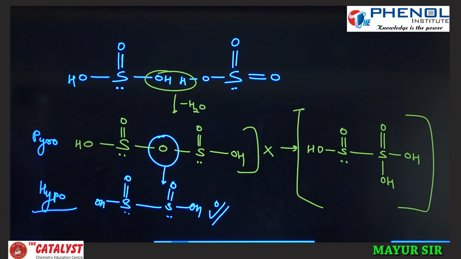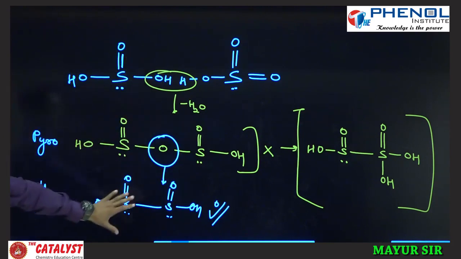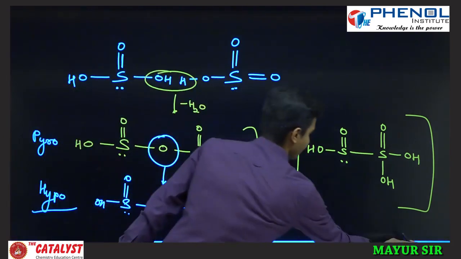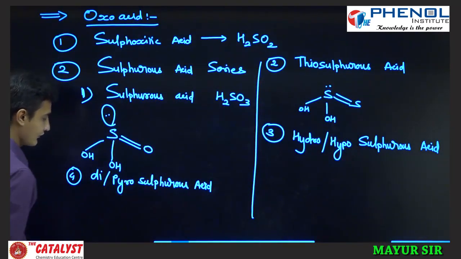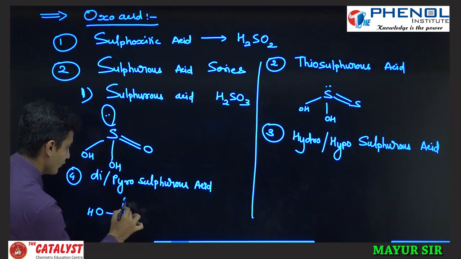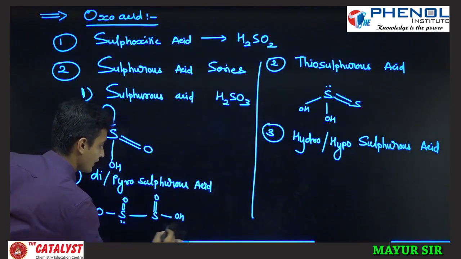Okay, so we will write these structures in the previous slide. There is one exception in the pyro, but there is no exception in the hypo concept. These all are sulfurous acids. Are we clear? So in the previous slide we will write the structure of di or pyrosulfurous acid, which is OH, S double bond O, one lone pair, S double bond O, OH, and OH.